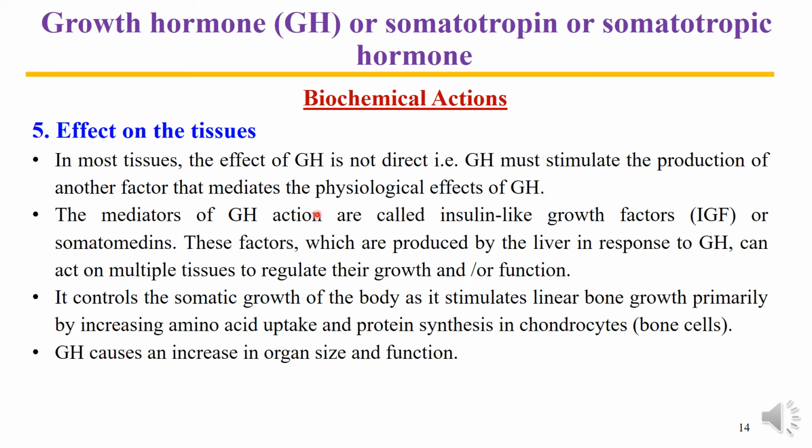And these other mediators or the other factors are the insulin-like growth factors or the somatomedins. These factors, which are produced by the liver in response to growth hormone, can act on multiple tissues to stimulate, regulate and enhance their growth and functions. So this is actually the indirect action of growth hormone on different tissues of the body.